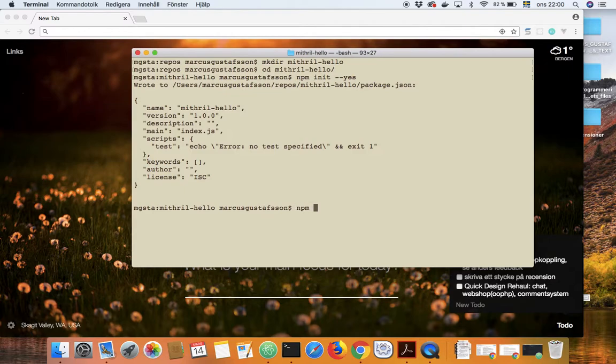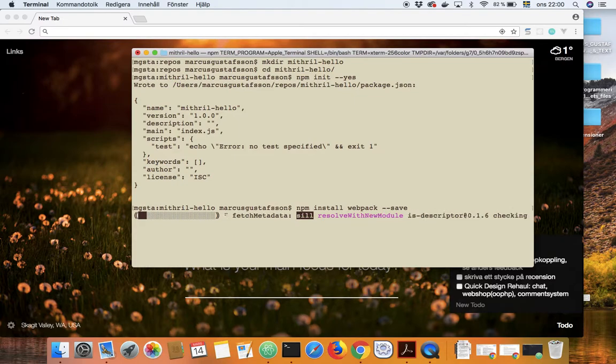I then install webpack. I think you write like that. Takes a little time. So the thing that has changed has to do with the webpack configuration. So let's see what happens here.